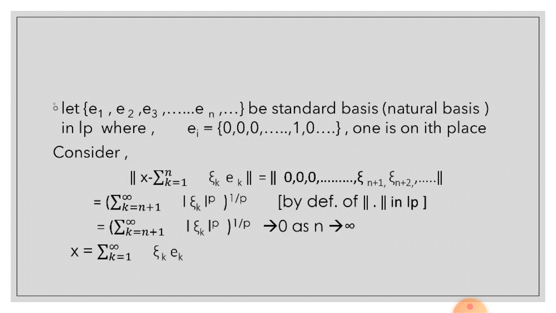This tends to 0 as n tends to infinity. So x is equal to summation k is equal to 1 to infinity xi k ek.